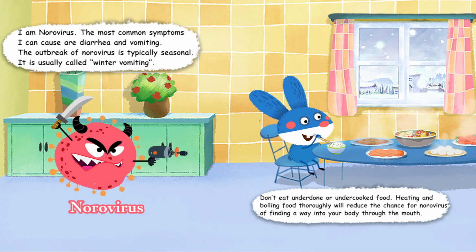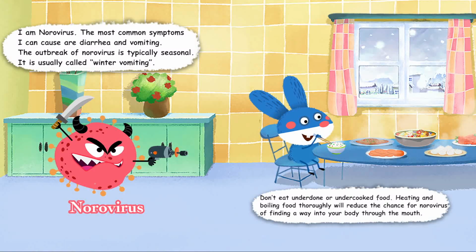I am Norovirus. The most common symptoms I can cause are diarrhea and vomiting. The outbreak of norovirus is typically seasonal. It is usually called winter vomiting. Don't eat undercooked food. Heating and boiling food thoroughly will reduce the chance for norovirus of finding a way into your body through the